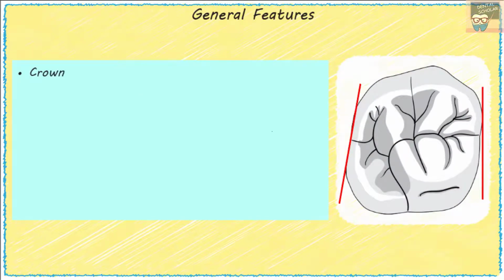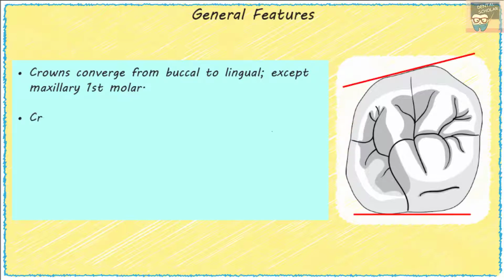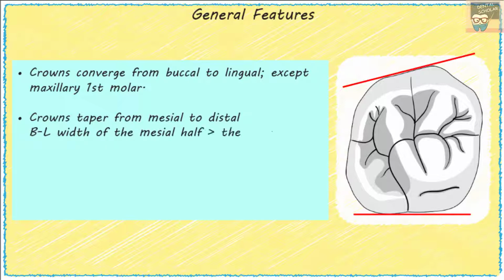All the molar crowns converge from buccal to lingual, that is the buccal surface has a greater mesiodistal dimension, except maxillary first molar. In maxillary first molar, the lingual side is wider than the buccal side. All the molar crowns taper from mesial to distal. So, the buccolingual width of the mesial half is greater than the distal half.